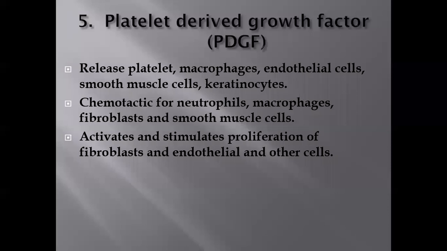Chemotaxis means these cells are attracted to the site of the chemical. Platelet derived growth factor is the chemical which attracts neutrophils, macrophages, and fibroblasts. Another function of platelet derived growth factor is to activate and stimulate proliferation of fibroblasts and endothelial cells.